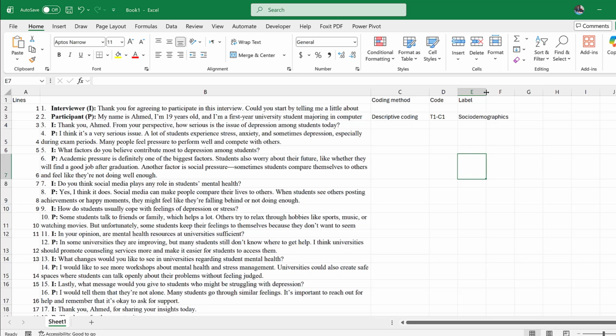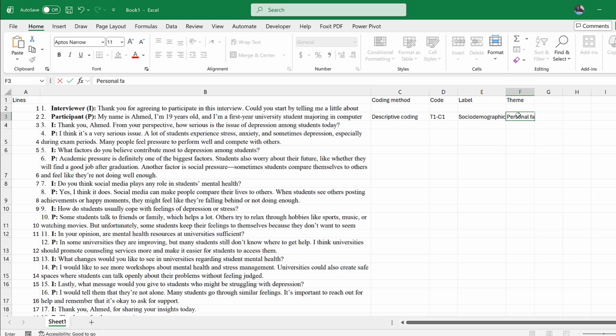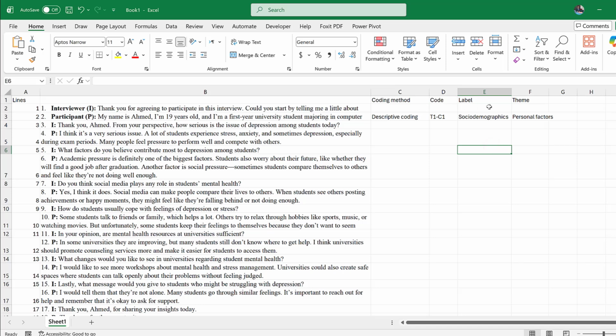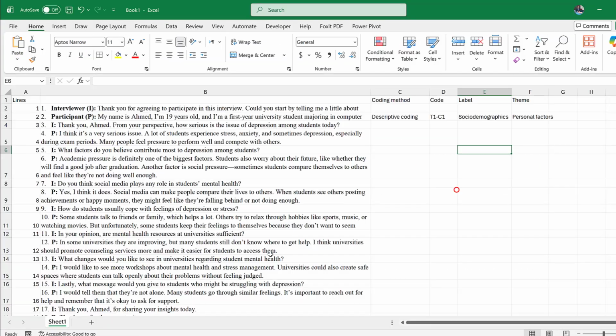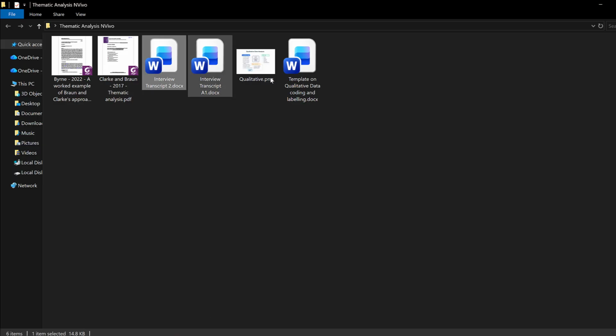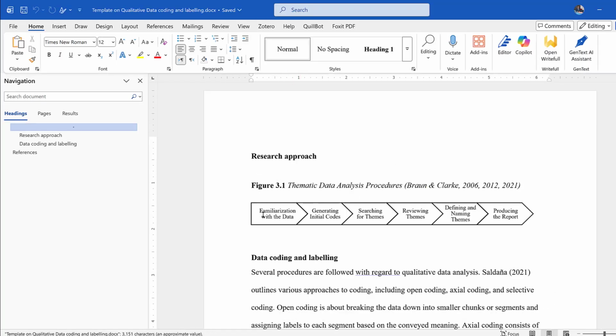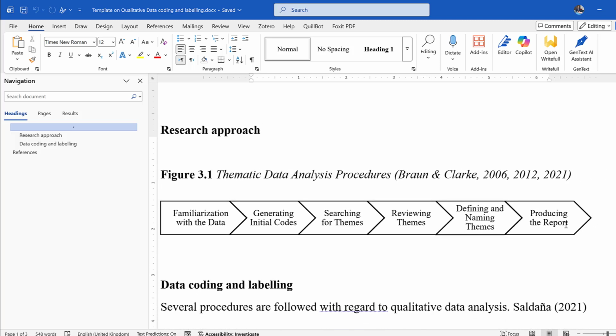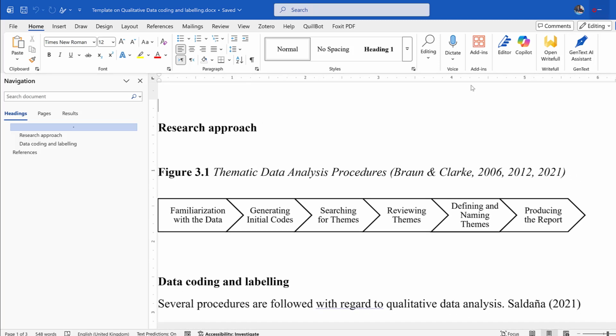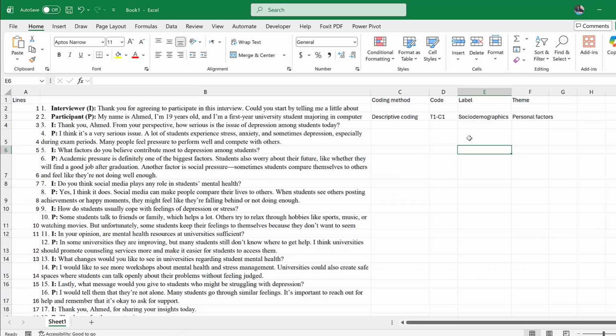The theme is, let's say, personal factors. Because according to the Braun and Clarke method, we have familiarization with the data, generating initial codes, searching for themes, reviewing themes, defining and naming themes, then producing the report. So this is the way it is done.